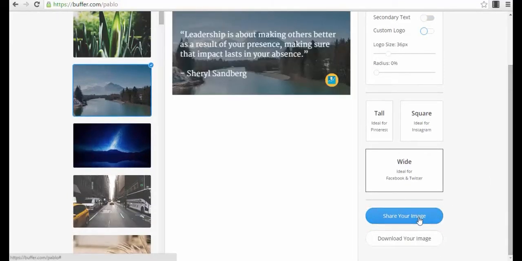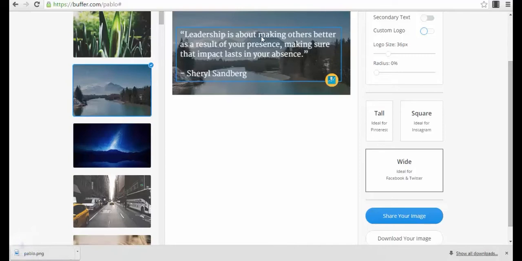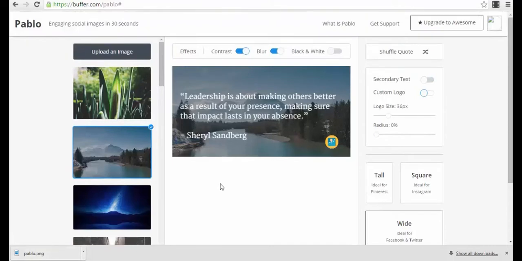You can share your image directly, so it's connected directly to your Facebook account, or you can download your image. So you just press the download your image button, and it will download your image. It's rendering, and now it's downloaded. As you can see here, it's a PNG image. So this is actually very nice.